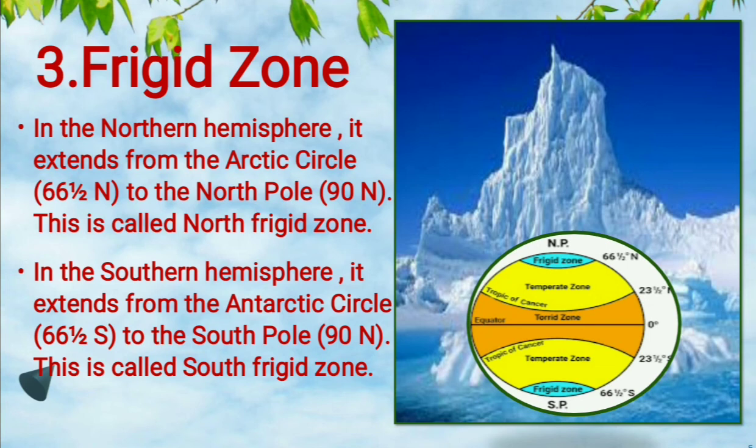It extends from the Arctic Circle towards the North Pole, and this is called the North Frigid Zone. In the southern hemisphere, the South Frigid Zone lies from the Antarctic Circle towards the South Pole.